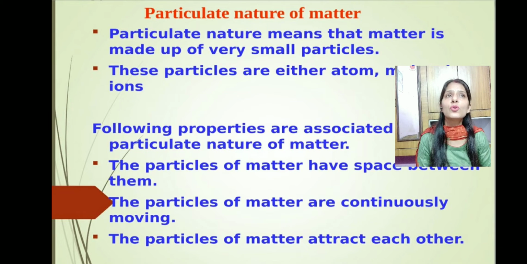There was some group of scientists who believed that matter has a continuous nature. Continuous nature means the matter is continuous, it cannot be broken down. But on the other hand, some scientists believed that matter has a particulate nature, that means it is made up of very small particles.